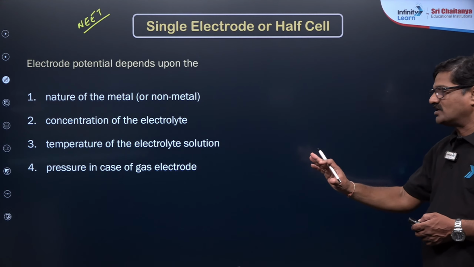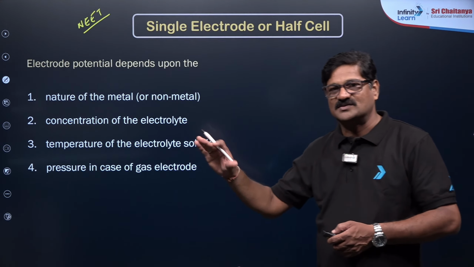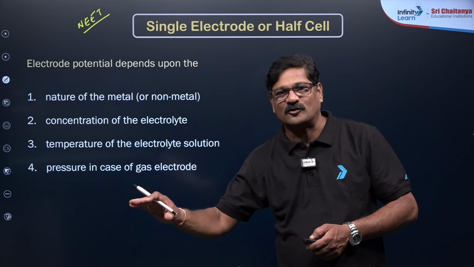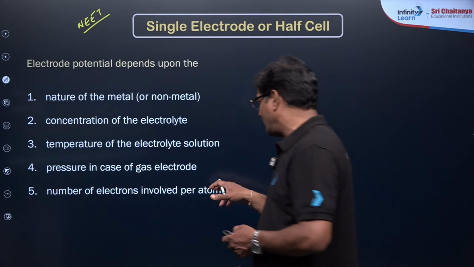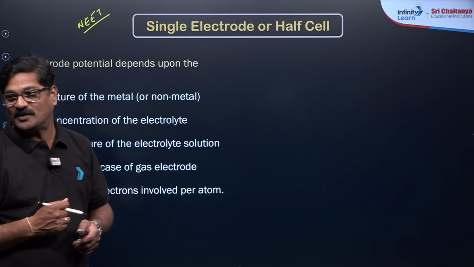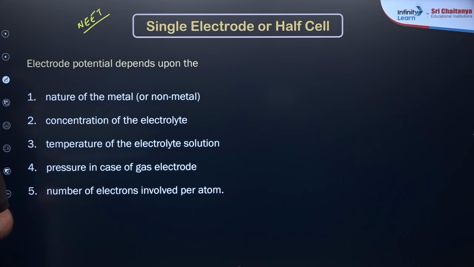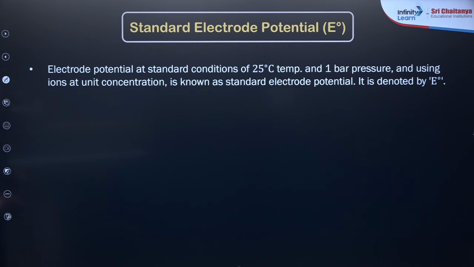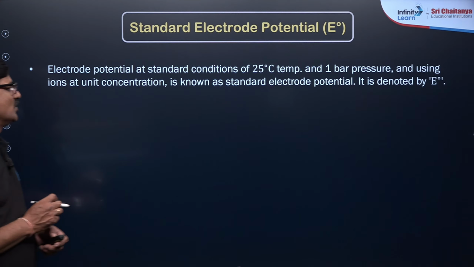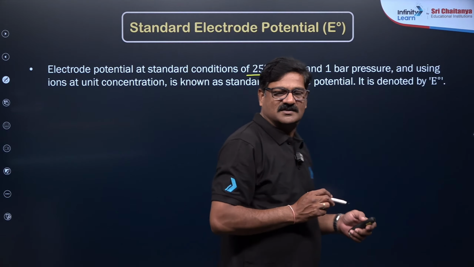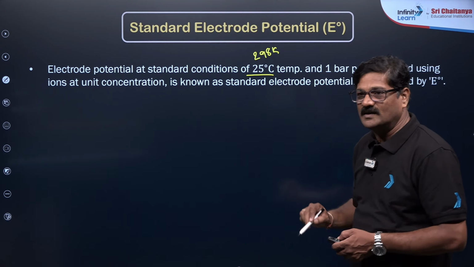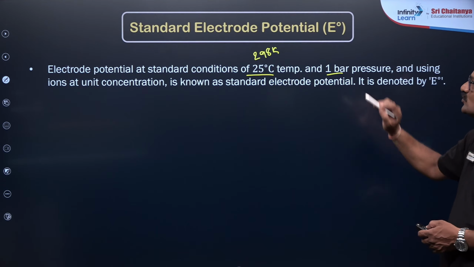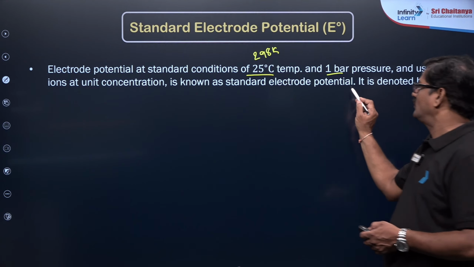And also the pressure of the gases, if any gases, reactants or products, are there in the electrochemical reaction. And the number of electrons involved per atom. Stoichiometry doesn't matter, the number of electrons does. Electrode potentials are of two types. Here 25 degrees temperature means 298 Kelvin, and with 1 bar pressure, it is standard electrode potential.